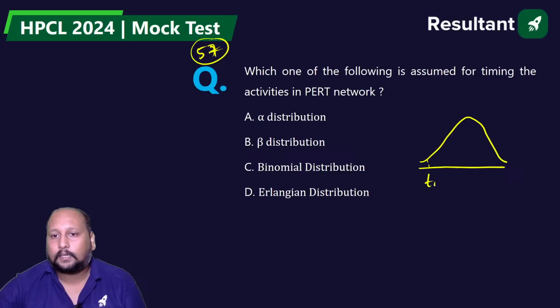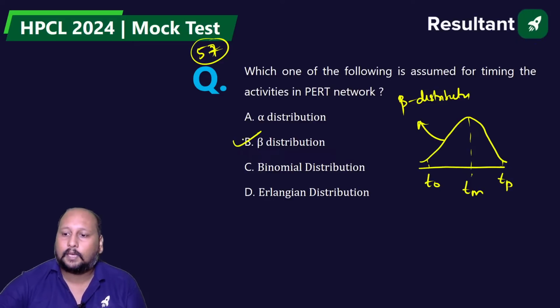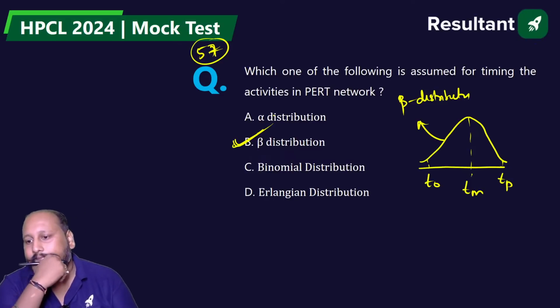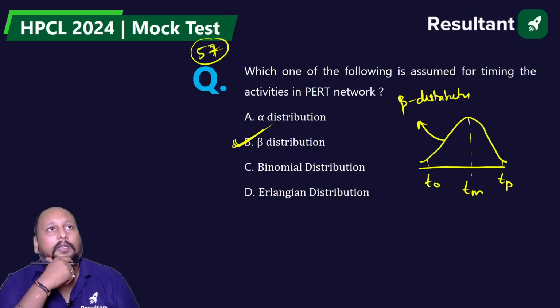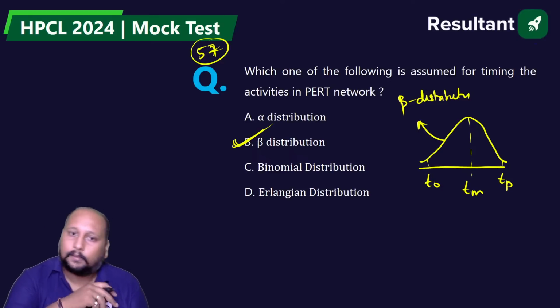This is your optimistic time, this is your pessimistic time, this is your most likely time. It always follows the beta distribution curve. Option B is the correct answer.